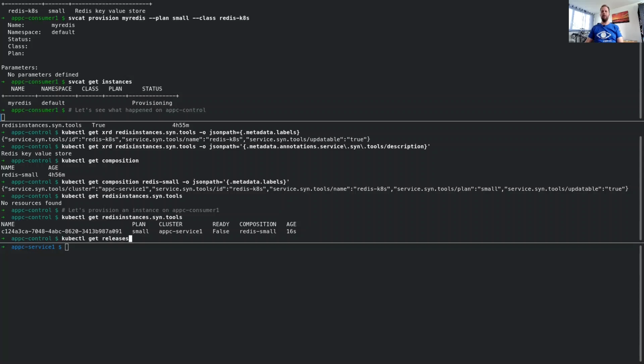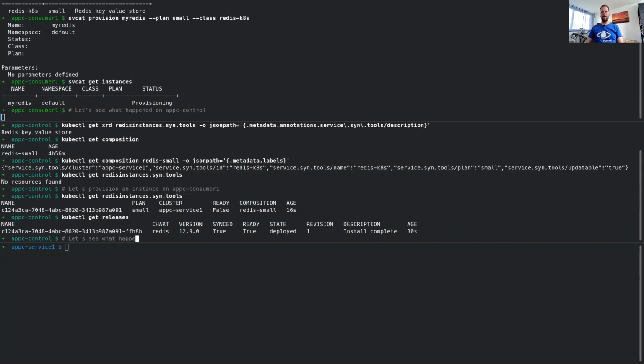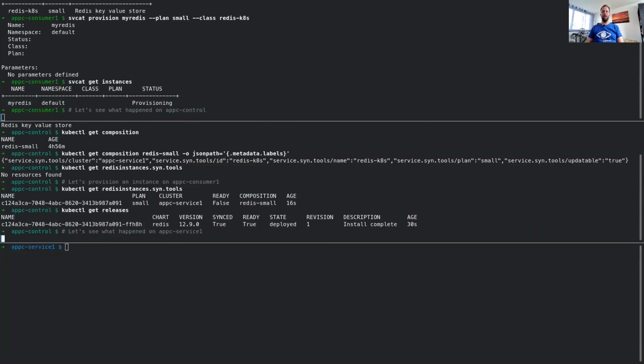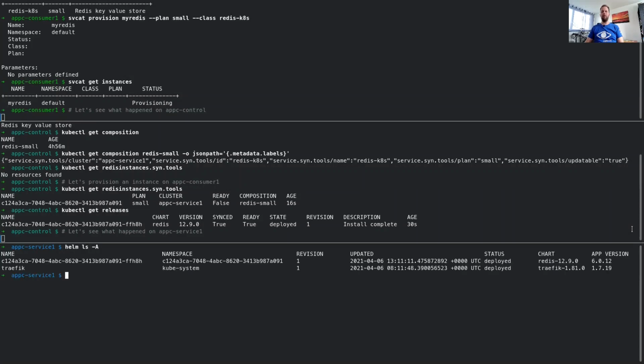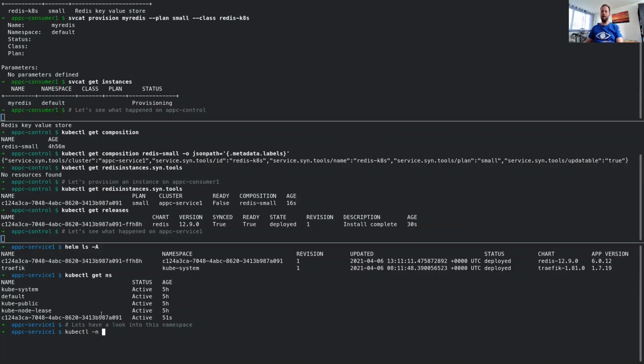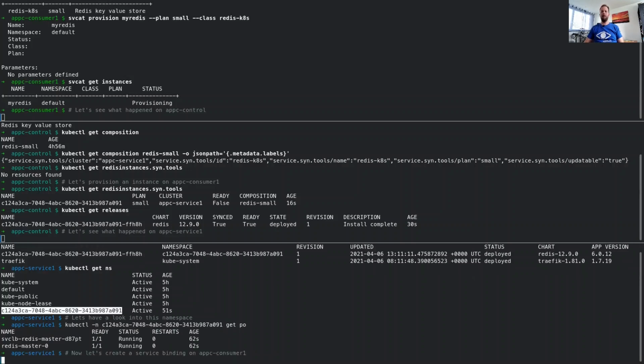This is now being provisioned via the Crossplane Helm provider, and we can see that there is already a release object created by Crossplane, and this actually instantiates a Helm chart on the service cluster, and this is already done here, down on the bottom of this window in the service cluster. Also, this service is provisioned into its own namespace, which we can now have a look into and see what pods are available in this namespace. So you can see the Redis service is already up and running.